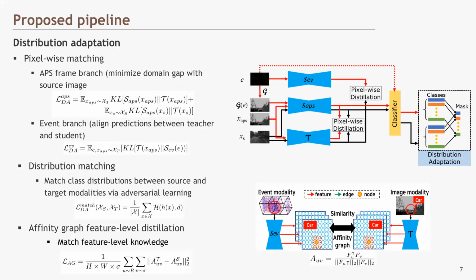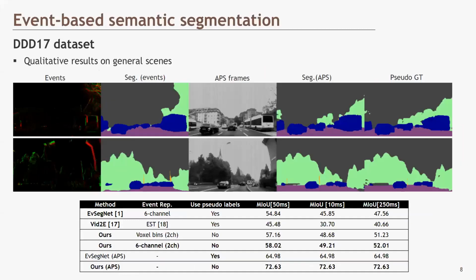The second module is called the distribution adaptation module. We first match the pixel-wise prediction information between the teacher network and student networks. And moreover, to match the class information, we propose a distribution matching loss, which is built on conditional adversarial learning. As the features of both modalities contain informative structural knowledge, we then propose an affinity graph distillation loss to match the feature level information.